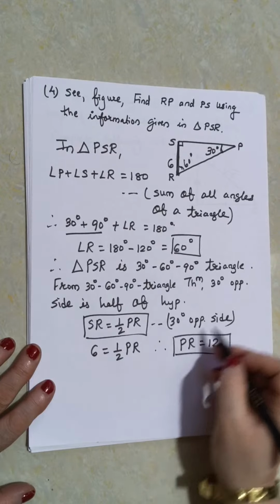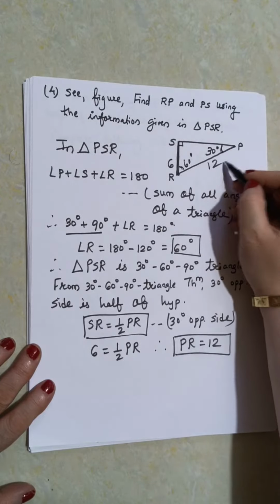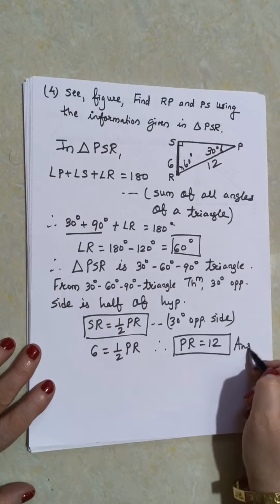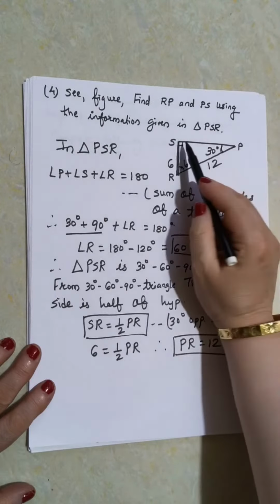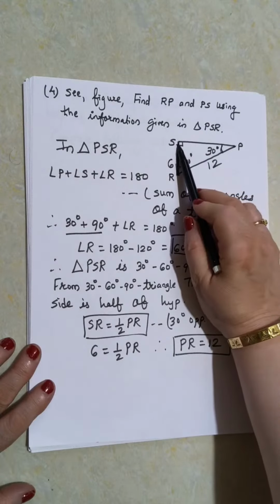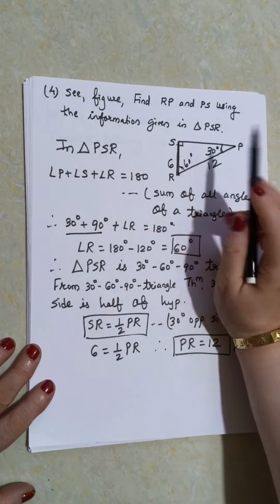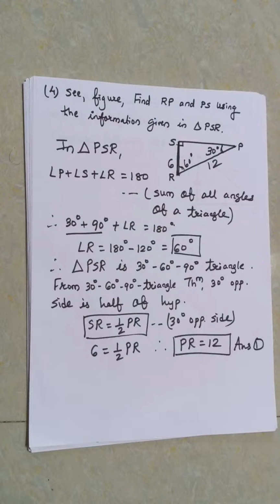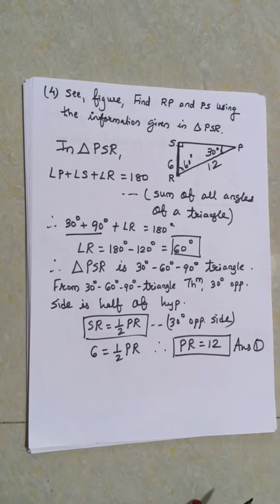So the first answer I got is PR equals 12. Now we are to find the next, that is PS. PS is the side opposite the 60 degree angle. From the 30-60-90 degree triangle theorem, the side opposite 60 degrees is root 3 upon 2 times the hypotenuse.